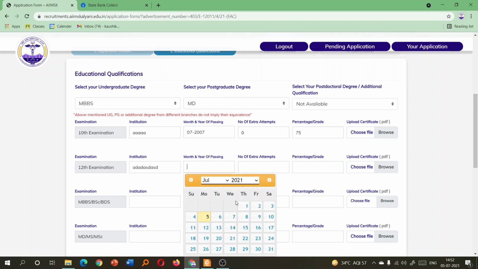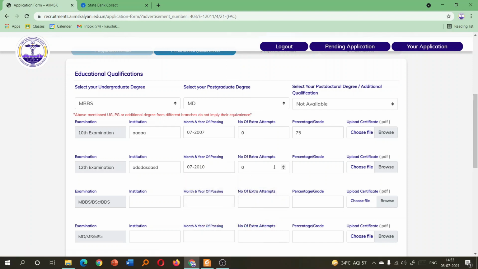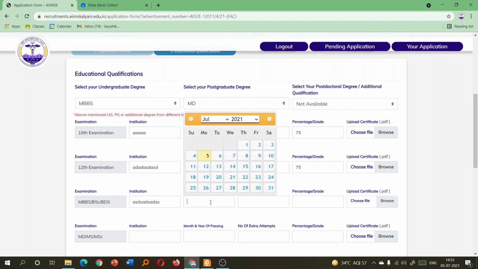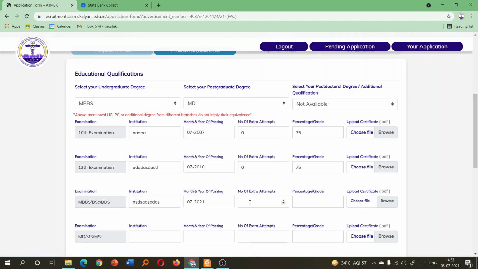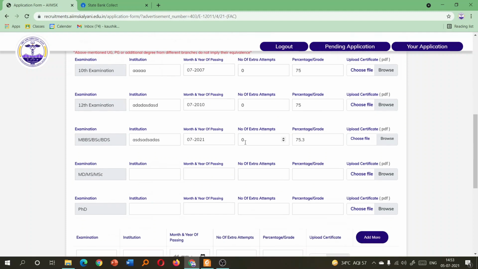The same thing I will do for the other columns also. You can give the percentage like this, but you can give a rounded number also.